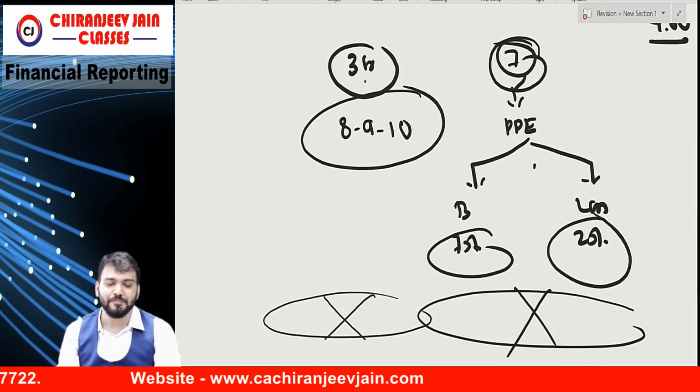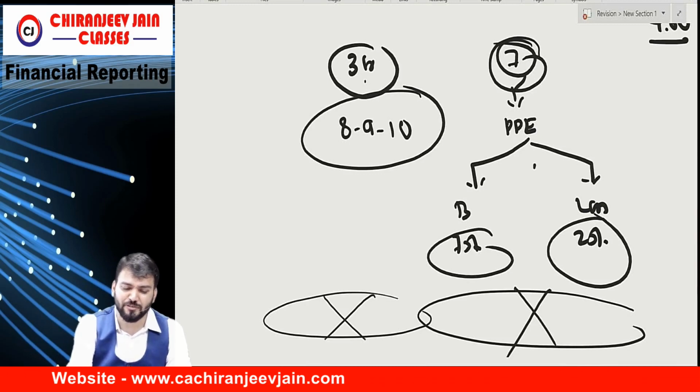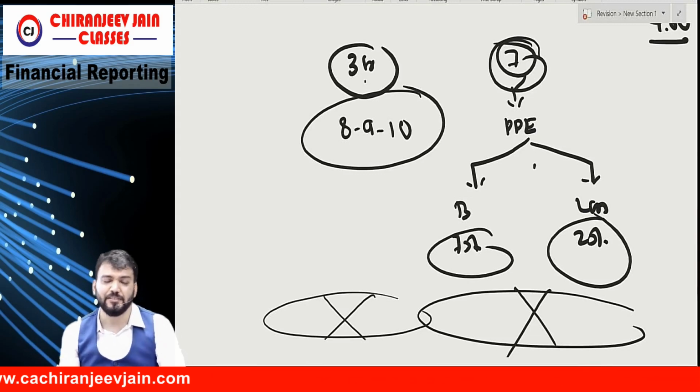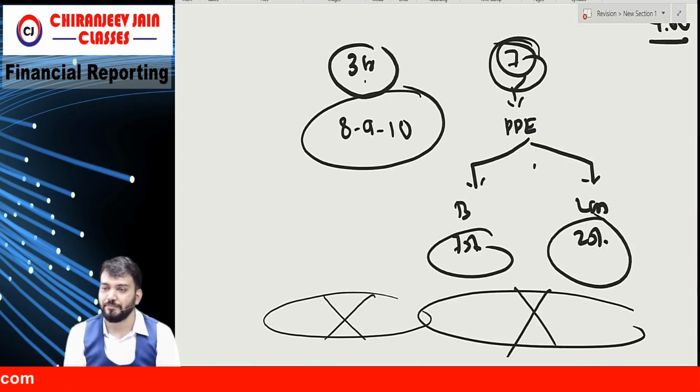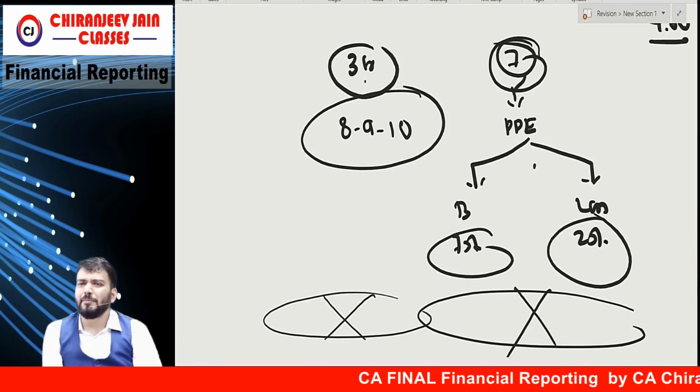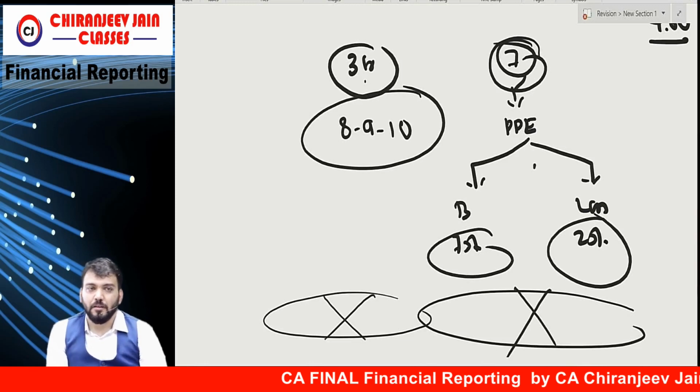Two good questions I have done. One more good question is also there, question number 25, that you can read and understand. Arey, time over. Okay? Understood? So we have done Ind AS 40 also.